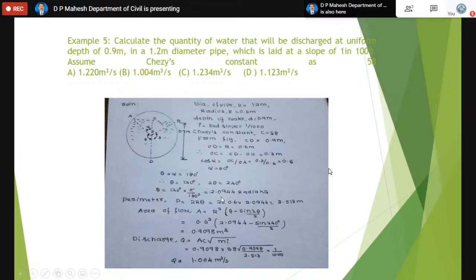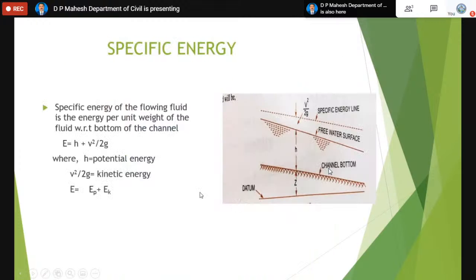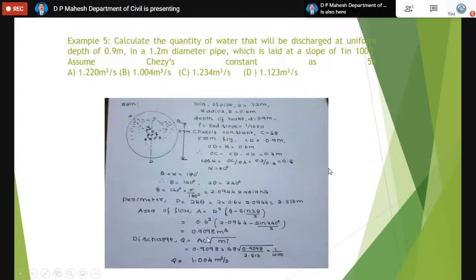The moment theta comes, we can calculate both area and perimeter. In the perimeter formula, put theta in radians. In the area formula, theta should be in radians, while in the place of 2 theta, it should be in degrees. So when you calculate area, you can substitute in the discharge equation, which is the common discharge equation irrespective of the cross section. The only thing is the way we find A and P varies from section to section, but once these come, the formula for calculating discharge remains the same for every section.